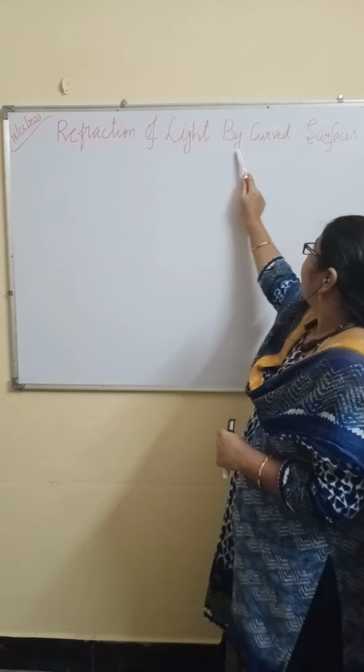Now, this is the curved surface. For this curved surface, the middle point is called the pole or vertex. Now, the line joining the pole and the center of curvature is called the principal axis. What is that? Principal axis.